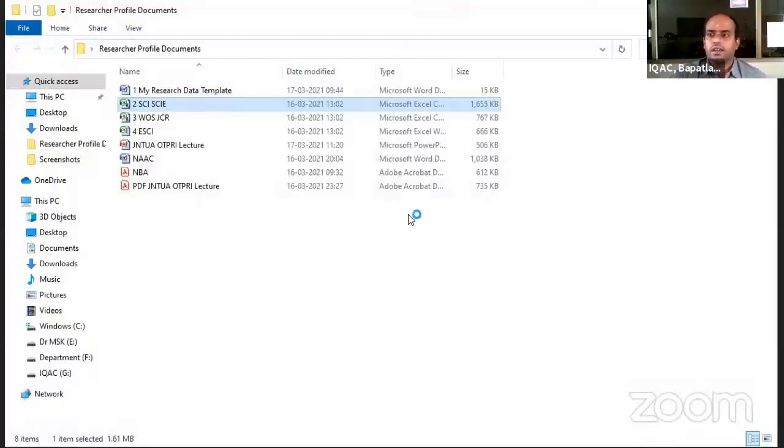I am sharing one important thing that most of us may have a confusion about, or may like to know: what are the pharmacy journals which are indexed under the term SCI, Science Citation Index? Or what are the pharmacy journals which are indexed under Science Citation Index Expanded? And now recently a third category, Emerging Sources Citation Index journals.